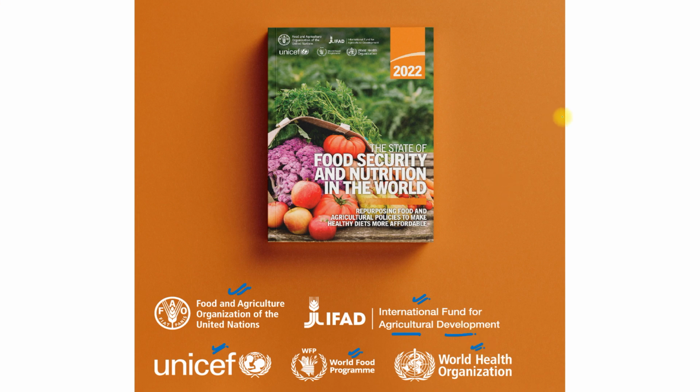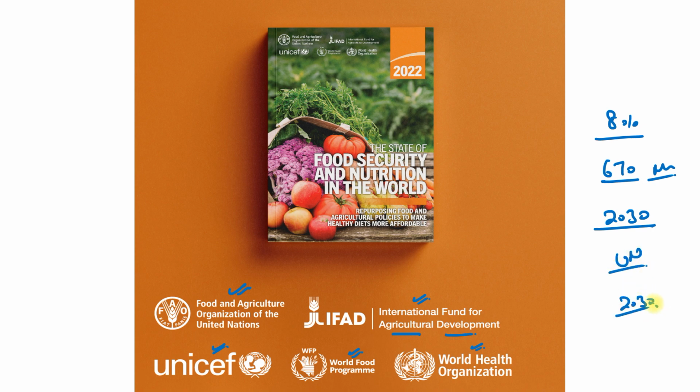And these projections also indicated that 8% of the world's population, nearly 670 million people, will face hunger by the year 2030, as against United Nations development goals such as to end extreme poverty and hunger by 2030. But we still have 670 million people who could face hunger by 2030, while according to United Nations goals, we have to end all hunger by 2030. So it means we can't achieve the Sustainable Development Goals by 2030, as discussed in the last question.